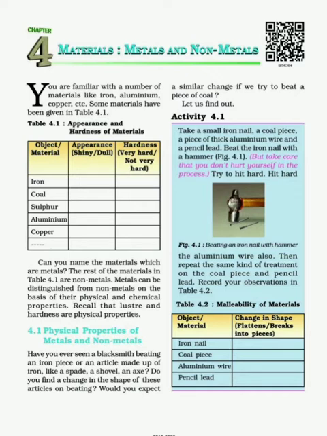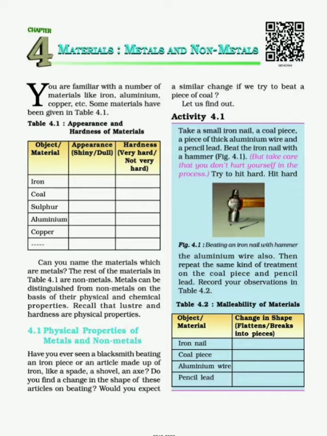Third, take the aluminium wire. When you hammer this aluminium wire hard, it becomes flat. And the fourth thing is pencil lead. When you hammer the pencil lead, you will observe that it gets converted into pieces.